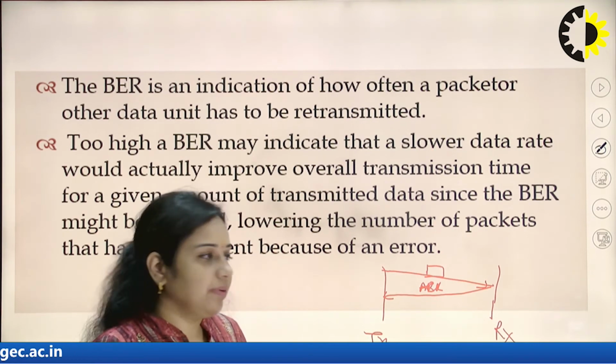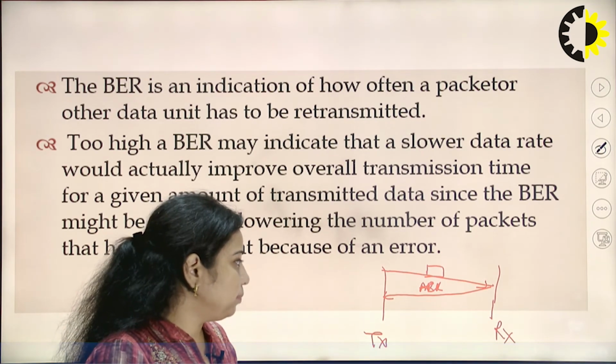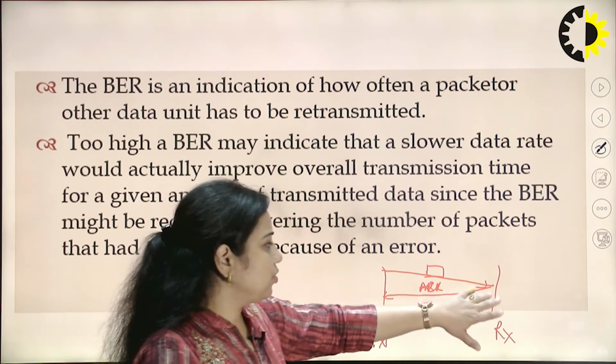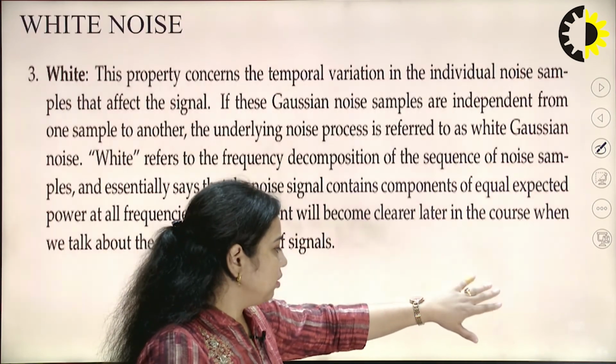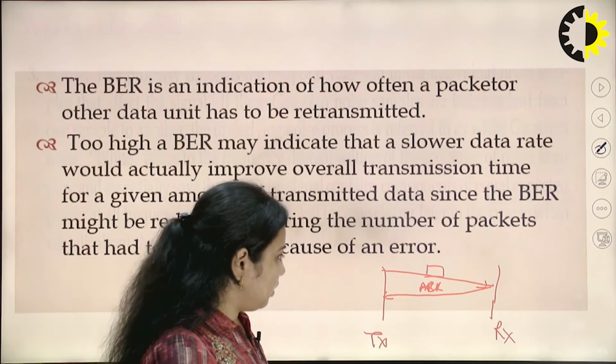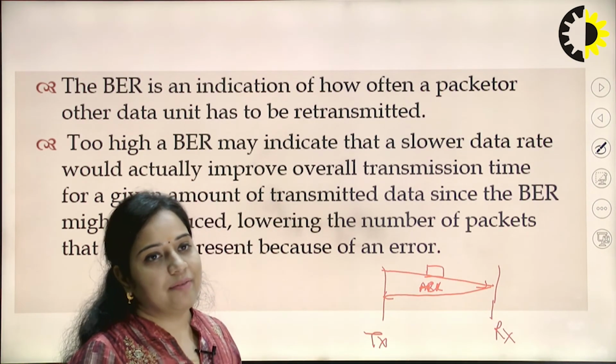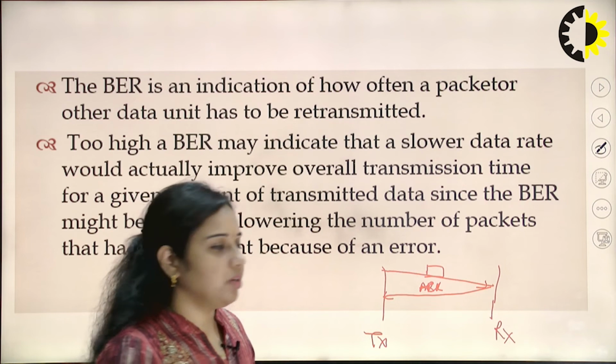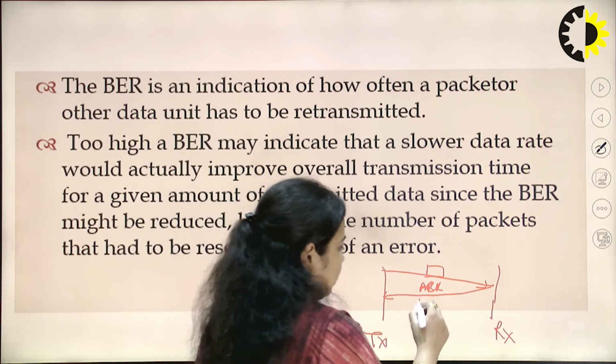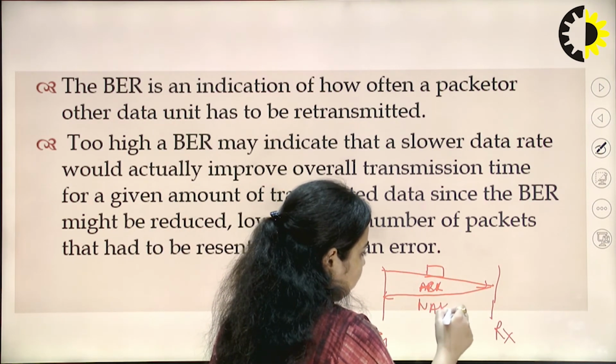If it is positive, the data was received without any error. If somehow it is lost, or there is any problem, then a NAK, negative acknowledgement, will be received.